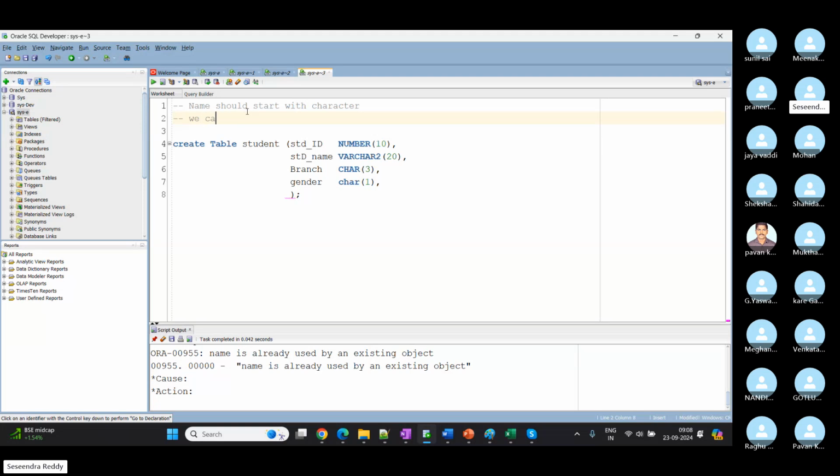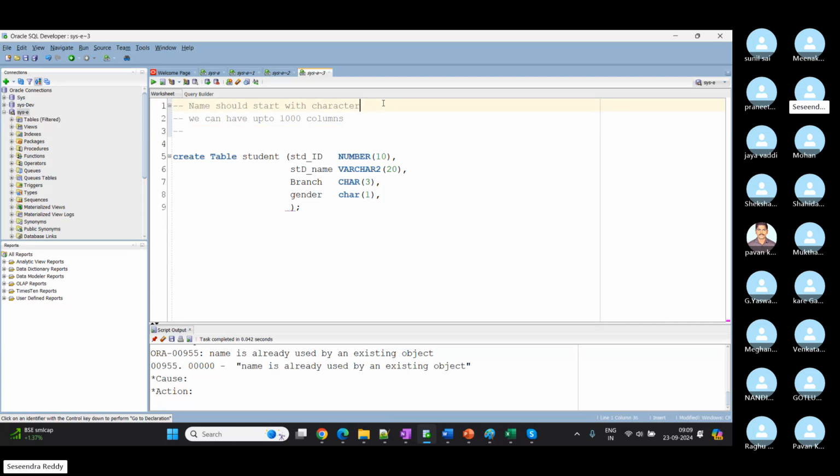And we can have up to 1,000 columns in a table, but we don't create a table with 1,000 columns. It is very hard to maintain that many columns in a table. So we do have a maximum of up to 100. I have seen in my real-time projects around 98 columns.